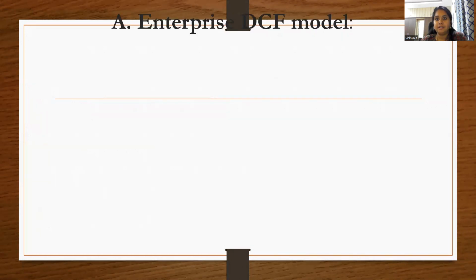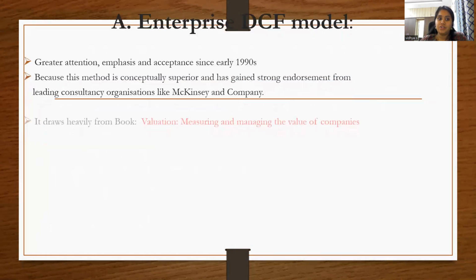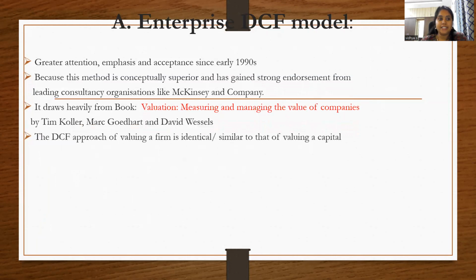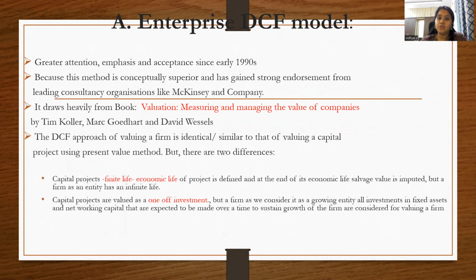So the enterprise DCF model. It gained acceptance in the early 1990s because this method is conceptually superior and has gained strong endorsement from leading consultancy organizations like McKinsey and Company. It draws heavily on their book, Valuation: Measuring and Managing the Value of Companies. This value of the company is where we are going to project our forecast for the coming years. So here the DCF value approach is identical to that of the value of a capital project, but there are two differences.